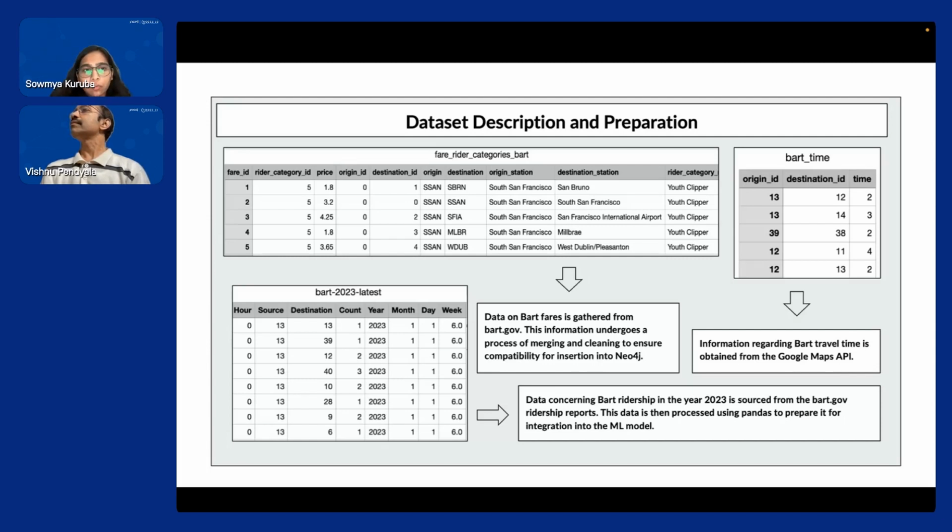Originally, this data was in the form of normalized tables, and we had to clean it and merge the tables so that it is compatible for the Neo4j graph creation. We also have BART time related data, which is obtained from Google Maps API. So basically, this represents the travel time between the source and destination station. Our primary ridership data, which is used for ridership prediction, is sourced from BART.gov for the year 2023. This data goes under certain cleaning and processing so that it is compatible for our machine learning model development.